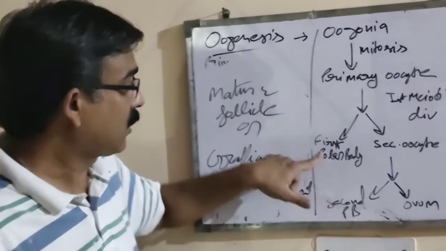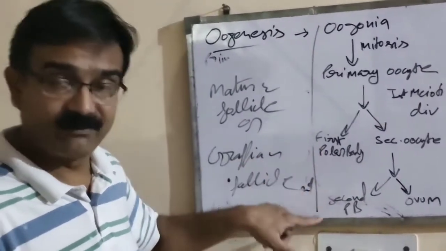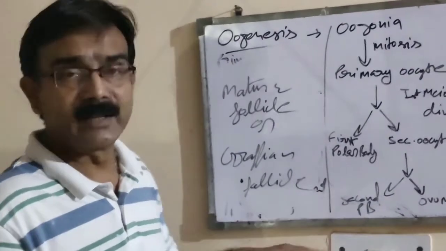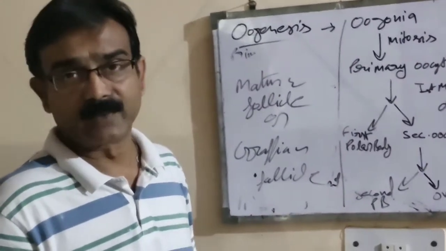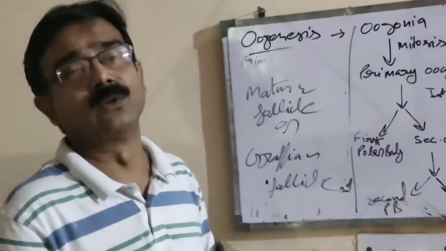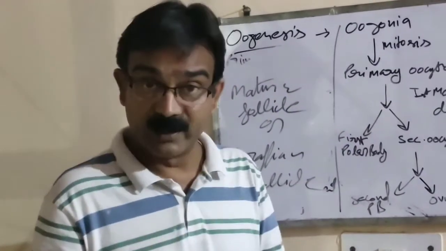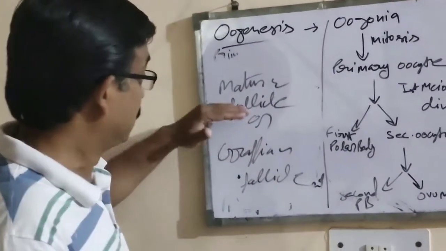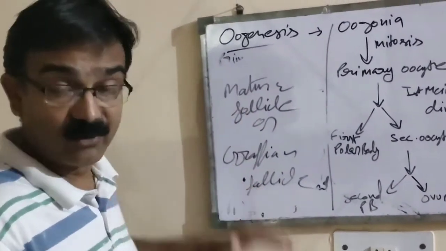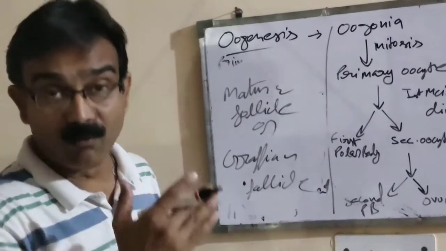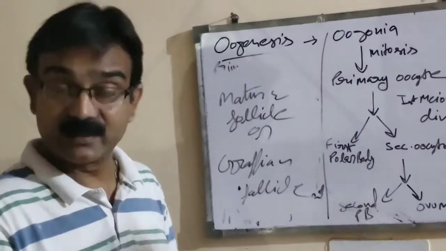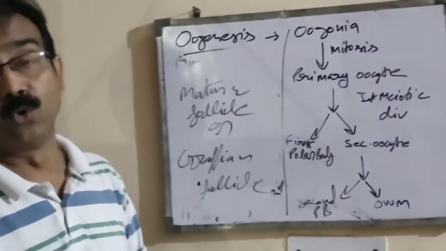And the secondary oocyte develops into an ovum and another cell forms, that is the second polar body. What is the function of the first polar body? What is the function of the second polar body? Till now it is not known. It is not clear till now. And at the time of ovulation, this mature follicle, the Graafian follicle, ruptures and the ovum is released. So this is the process of oogenesis.